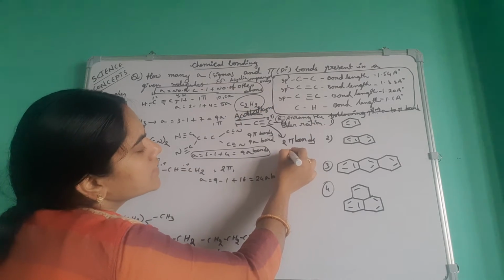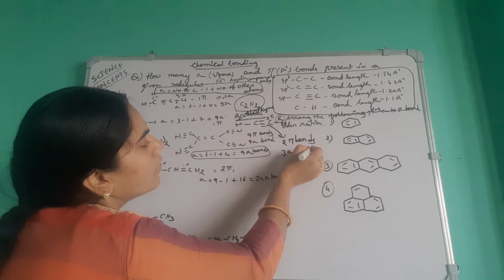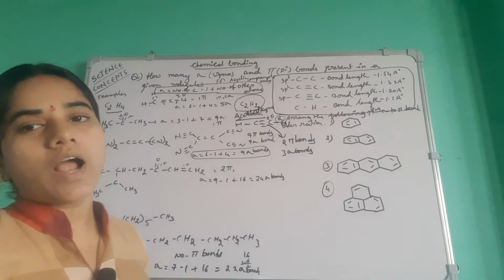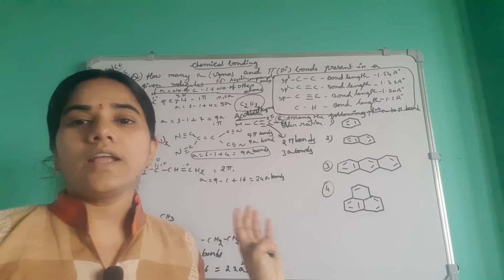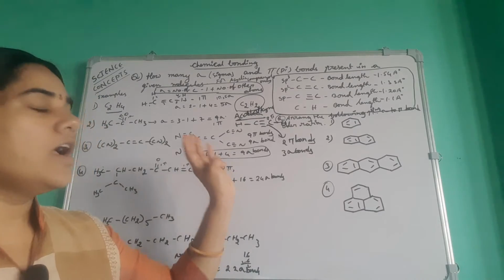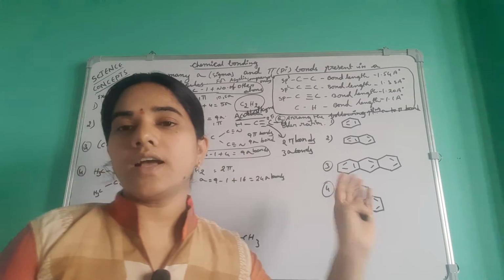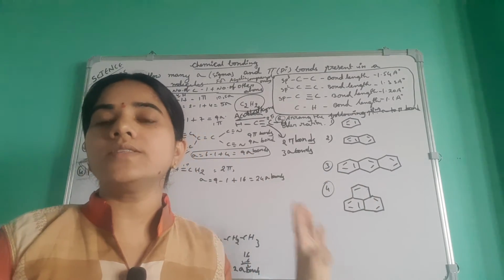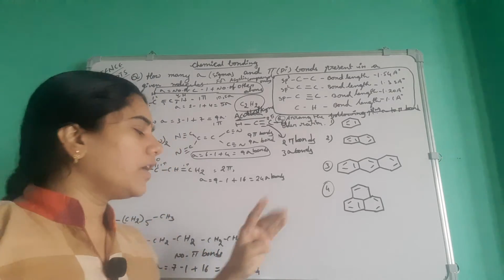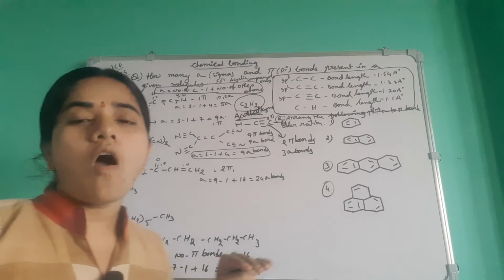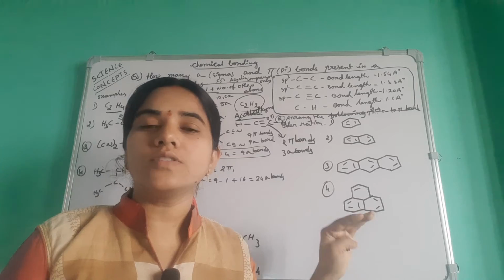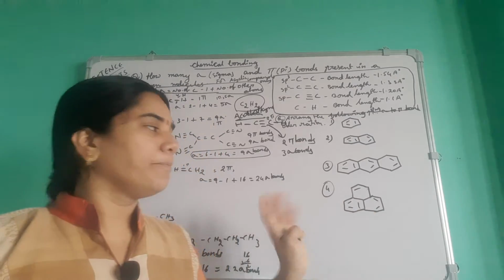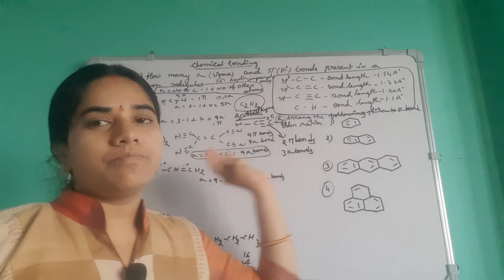Okay, 3 sigma bonds. Simply, you will calculate the number of sigma and pi bonds in acyclic compounds by using the formula. If they give a simple structure, simple compounds, you will count directly. If they give molecules like these, long chain carbon atoms, you will use the formula to reduce the time. Okay, next come to these benzene compounds.